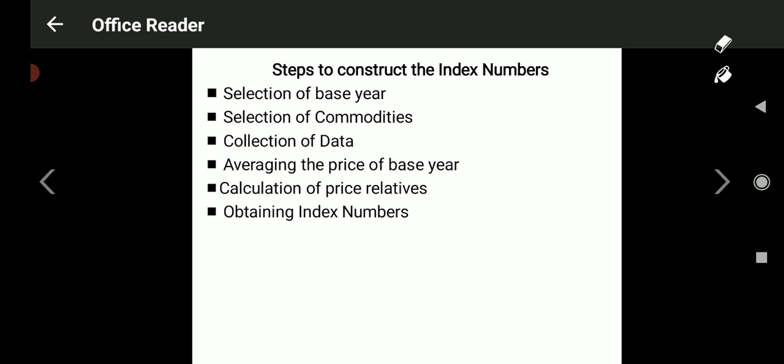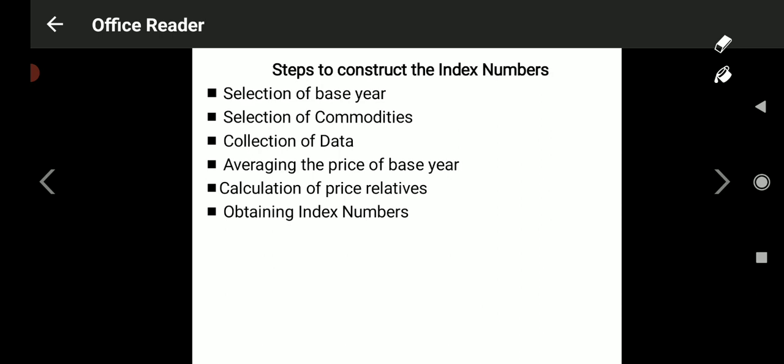And averaging the price of the base year. After collection of data, we must average the prices. By averaging, we mean deriving a simple arithmetical average for the base year.